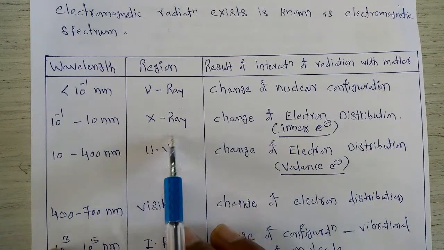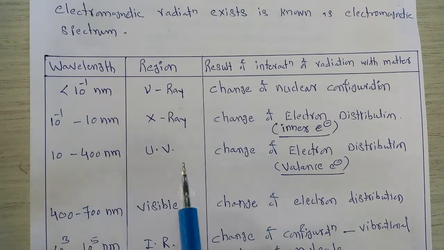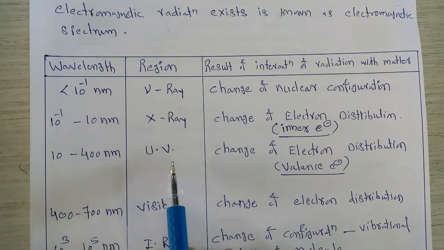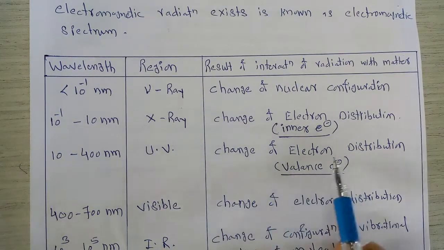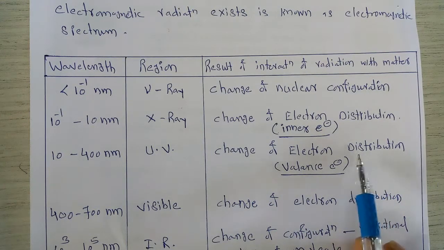When you go to the higher wavelength range, that is 10 to 400 nanometer, that region is called the ultraviolet region. Whenever ultraviolet radiations interact with matter, again change of electron distribution takes place. Now what is meant by this change of electron distribution?